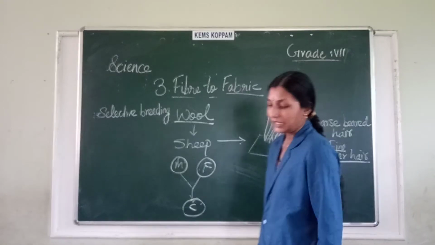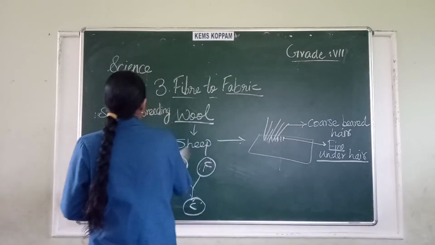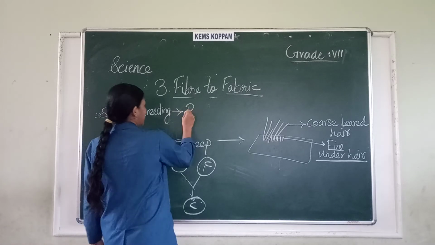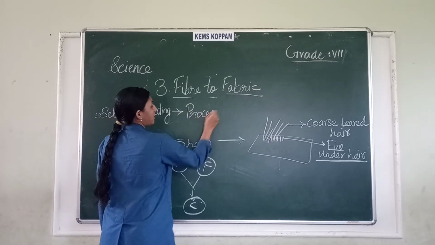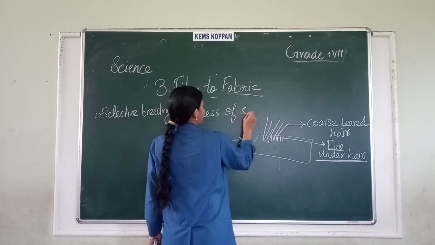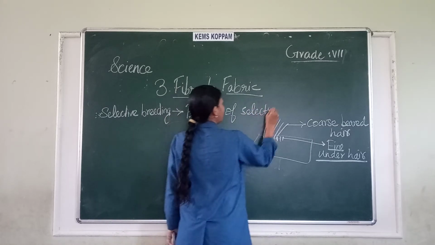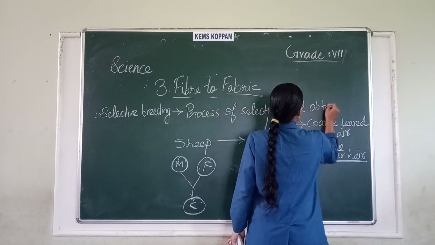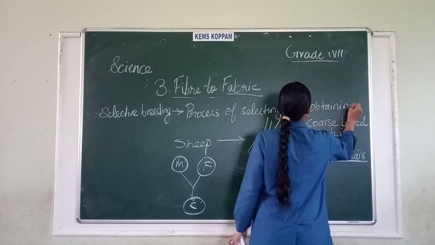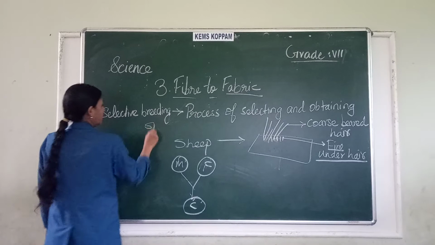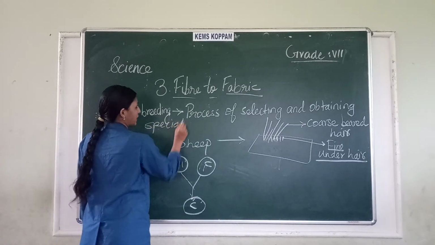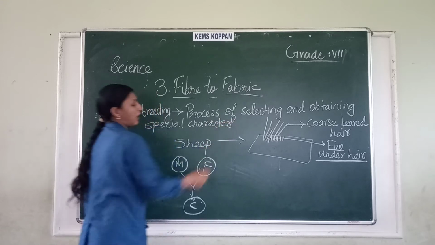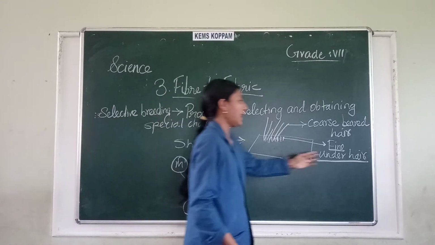What is such a special character here? The production, or growth, of fine under hair.